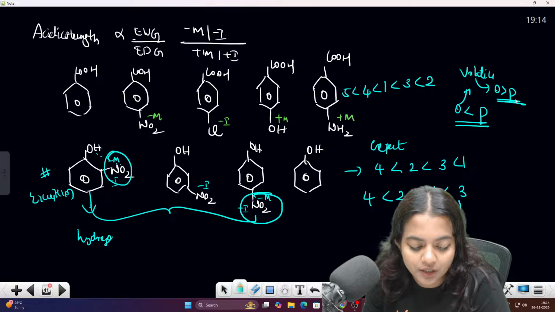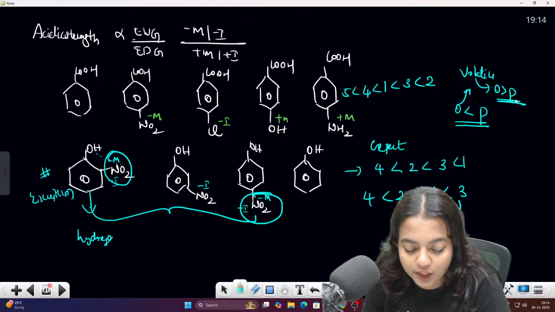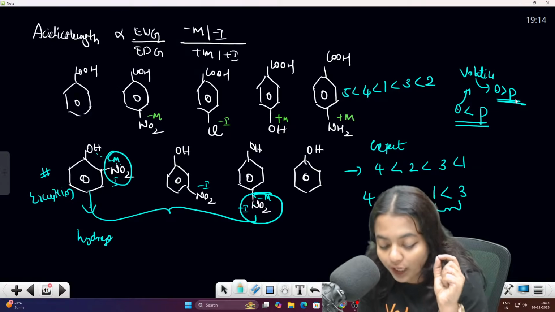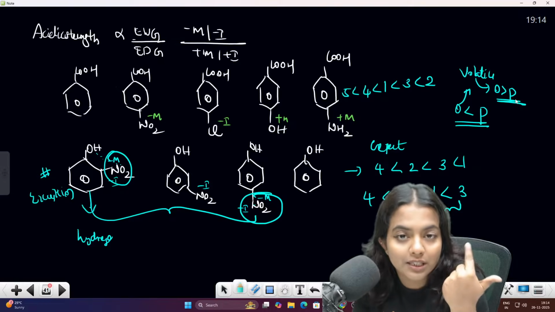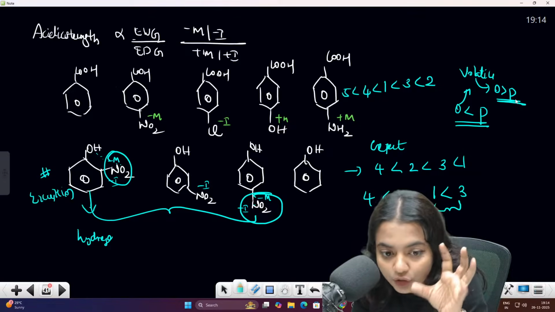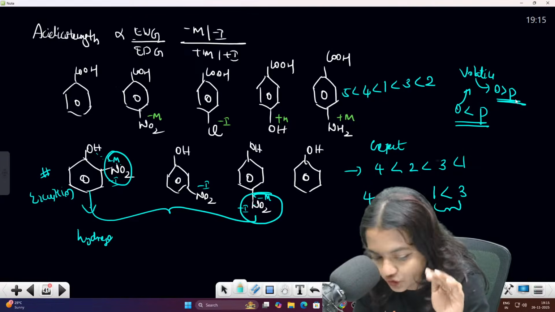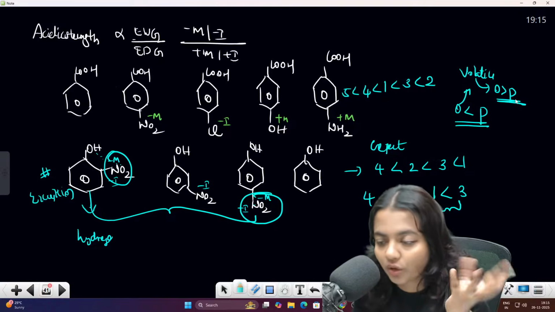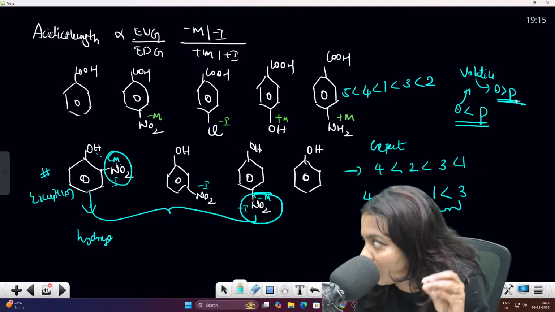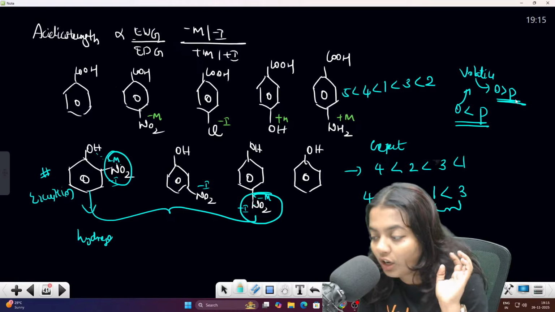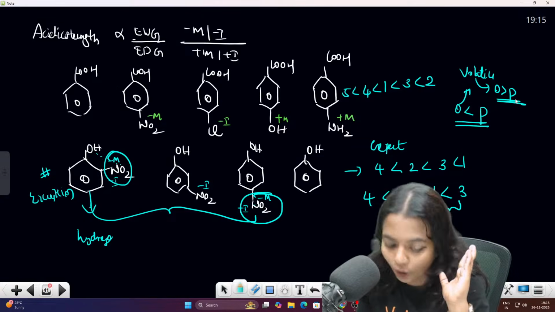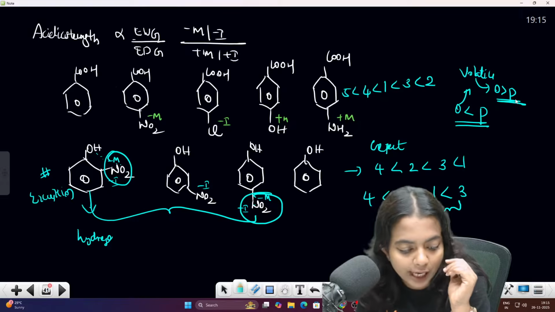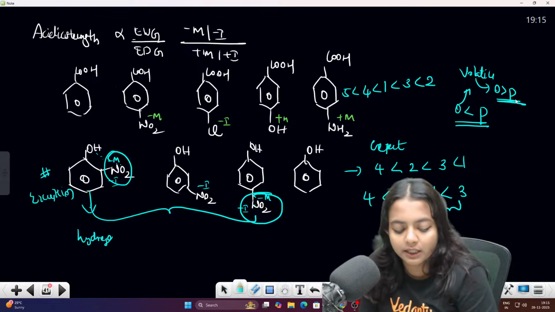Okay, so what is the most stable? Orthonitrophenol is less stable, so they have less acidic strength. Orthonitrophenol has less acidic strength when compared to paranitrophenol. So pK value will be inverse. They have more pKa value for the ortho. Clear, everyone? Clear?